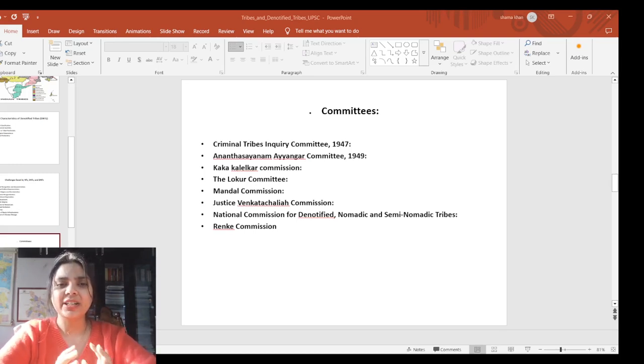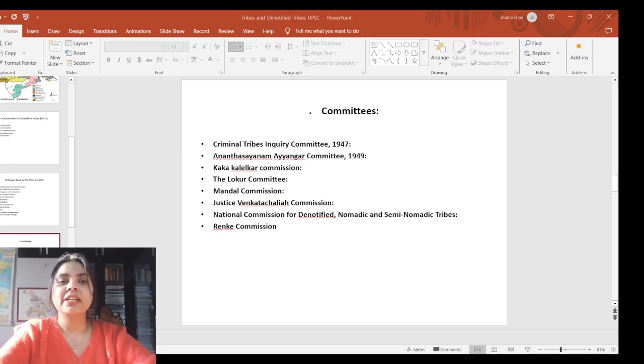Next we can see the Lokur Committee in the year 1965. They were formed by the government to review the list of SCs and STs. Next we have the Mandal Commission, the second backward classes commission, established in the year 1978. We have seen that they notified 54 tribes in India and proposed that caste should be used as a criterion to assess social and educational backwardness rather than economic backwardness. So the question can be asked: which commission recommended considering caste as a criterion to assess social and educational backwardness instead of economic? That is the Mandal Commission.